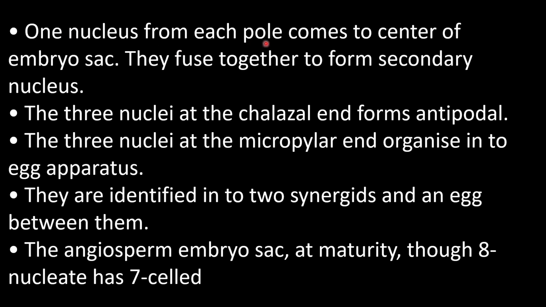One nucleus from each fold comes to the center of the embryo sac. They fuse together and form the secondary nucleus. The 3 nuclei at the chalazal end form the antipodals. The 3 nuclei at the micropylar end organize into the egg apparatus. They are identified as 2 synergids and the egg between them. The angiosperm embryo sac at maturity is an 8 nucleated, 7 cell stage.